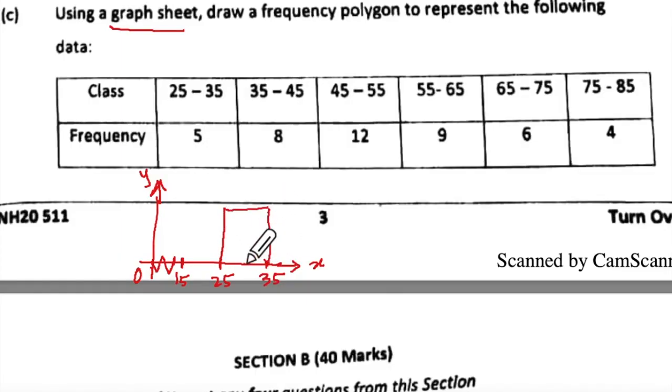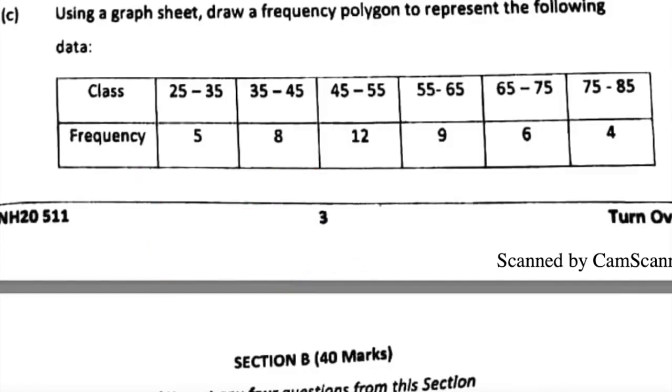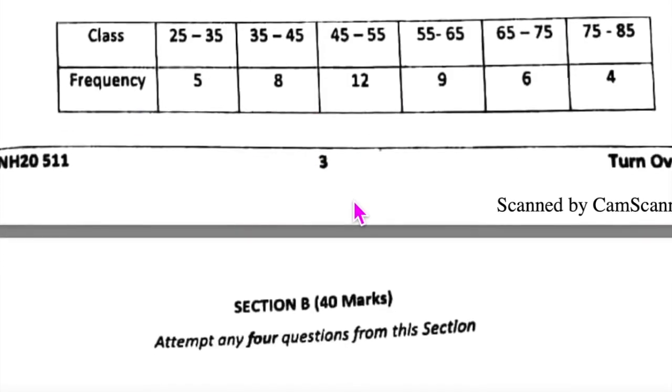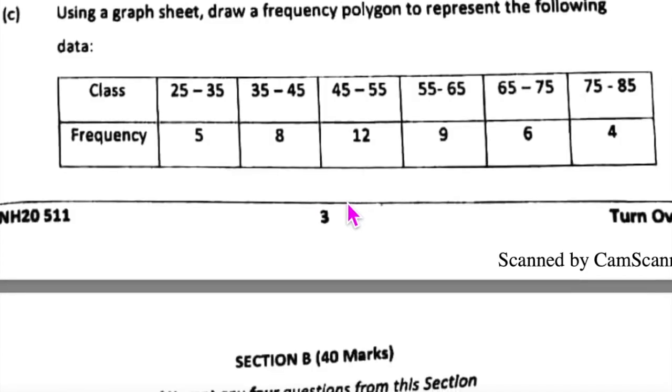Now you have to take the mid value here. You have to take the mid value here. And then you have to join to make the frequency polygon. Understood, right? Supposing the next one is like this, the box. You will take the midpoint and you will join this. And if the last one is somewhere here, then you will join like this. Understood? Okay, so that is how. This is very, very simple. I don't think I need to teach you anything regarding this. So that has finished our section A. I think we could stop there for maths.